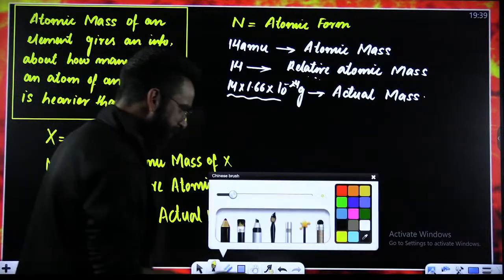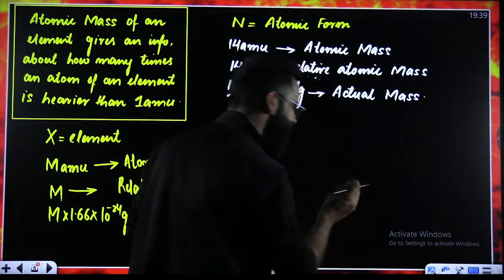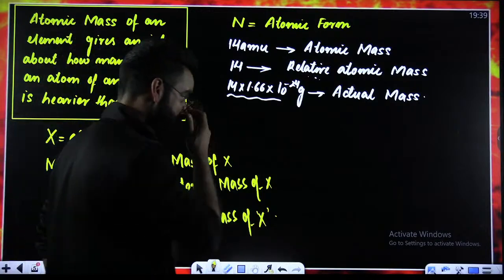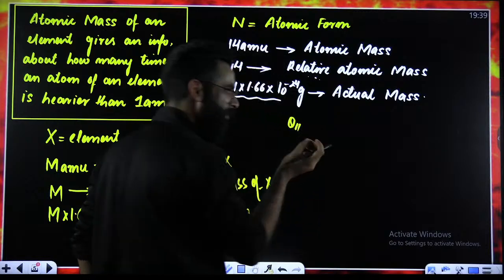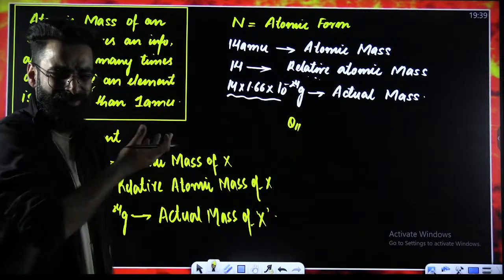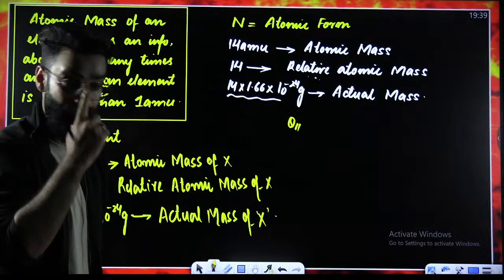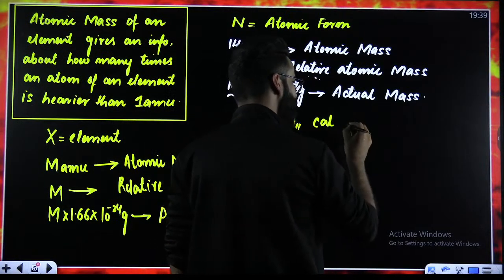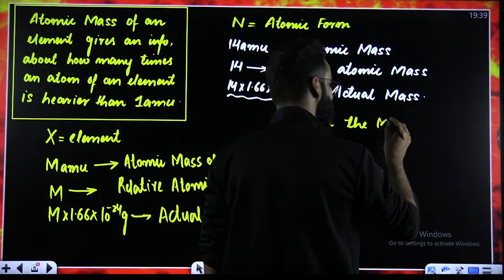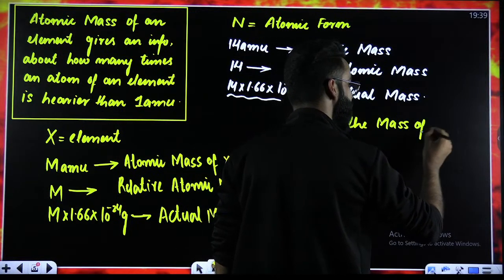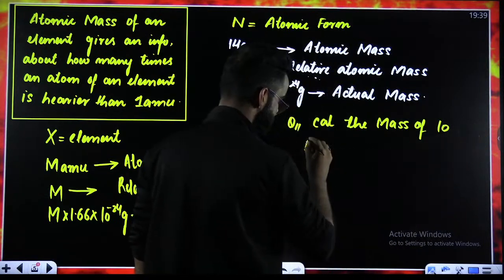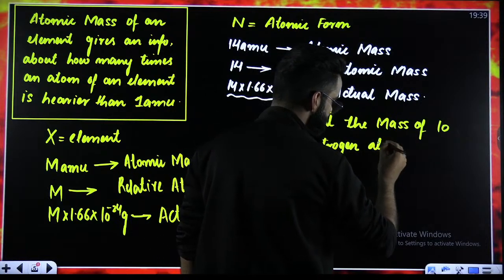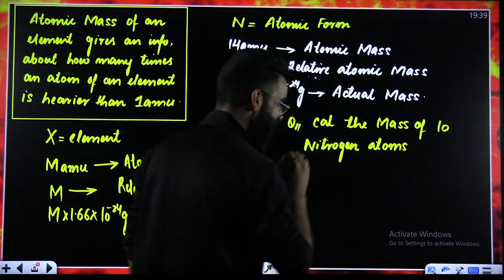Now, people, one simple and basic question so that I'll get to know whether you got the concepts or not. I'm asking you to calculate the mass of 10 nitrogen atoms.